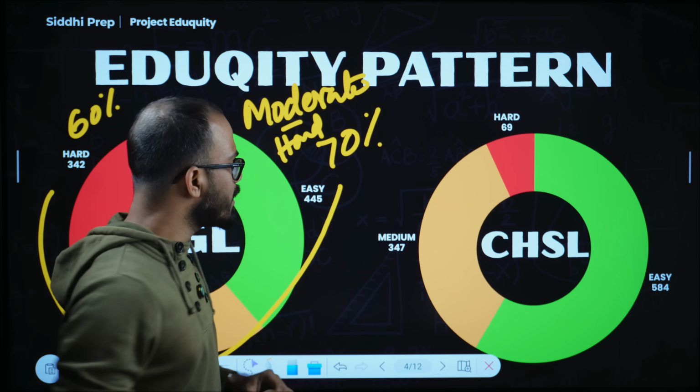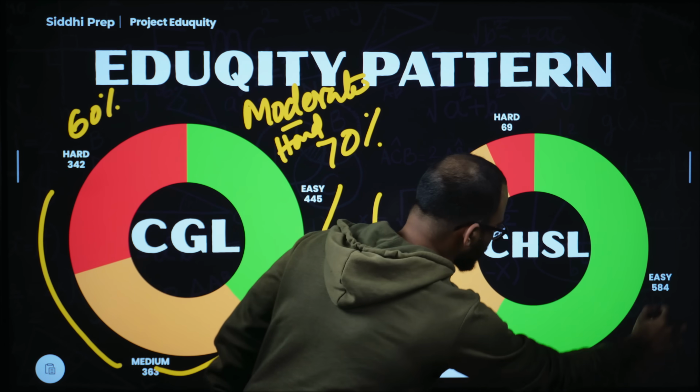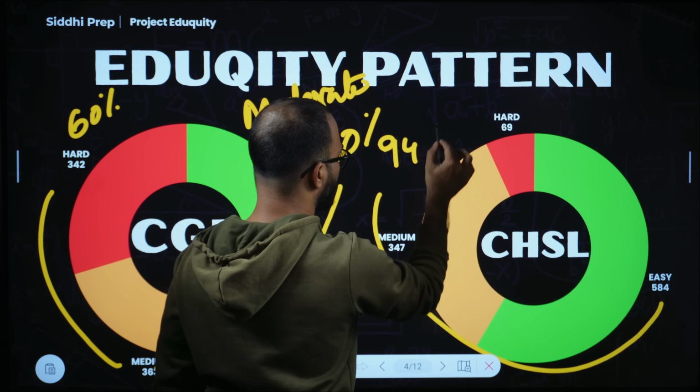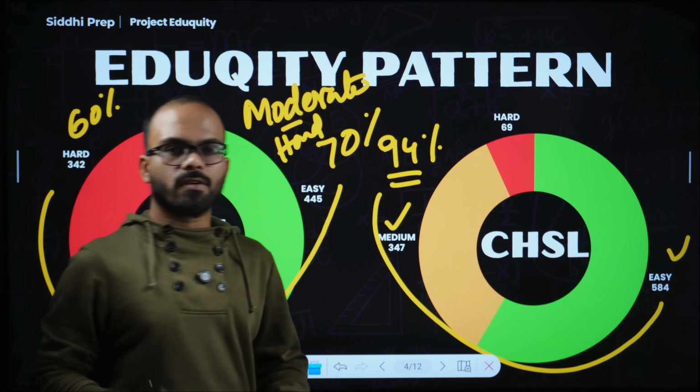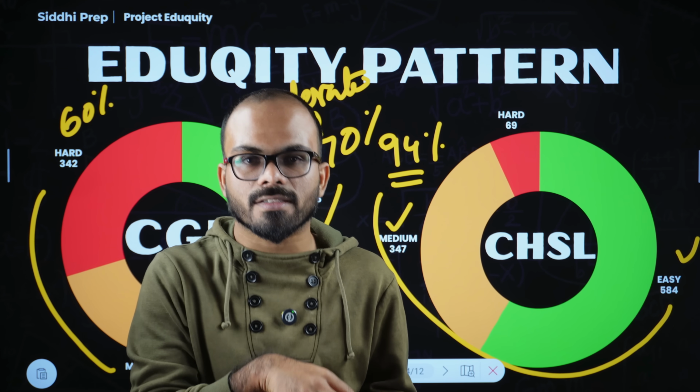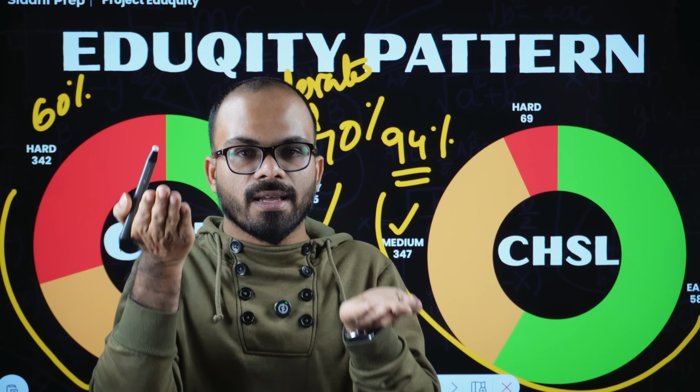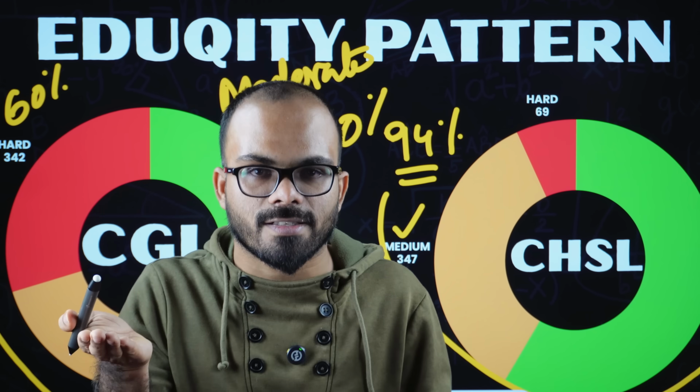In CHSL, it is 96%, approximately 94% of the paper falls in easy to medium. So first change is just like other subjects, there is a clear-cut level difference between CGL and CHSL.